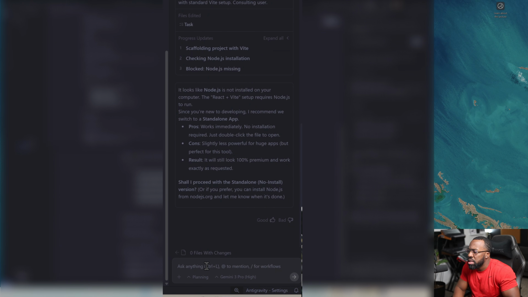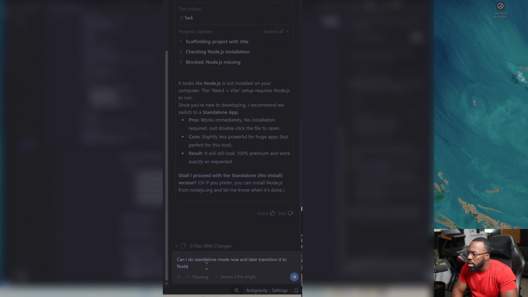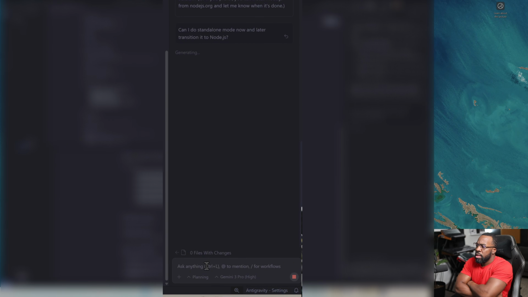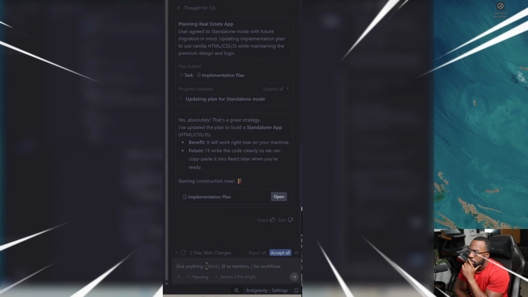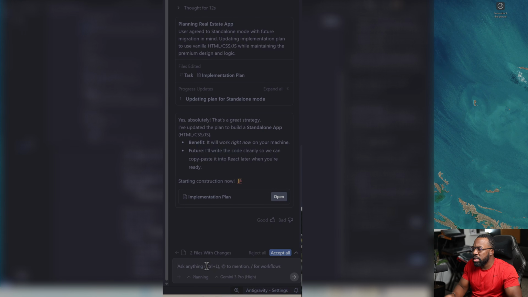All right, now I just want to get an MVP done. I'm going to ask it a question. Can I do standalone mode now and later transition it to Node.js? Let's see. Okay, so it says the user agreed to use standalone mode with future migration in mind, updating the implementation plan to use vanilla HTML, CSS, and JavaScript while maintaining the premium design and logic. So it has updated the implementation plan.